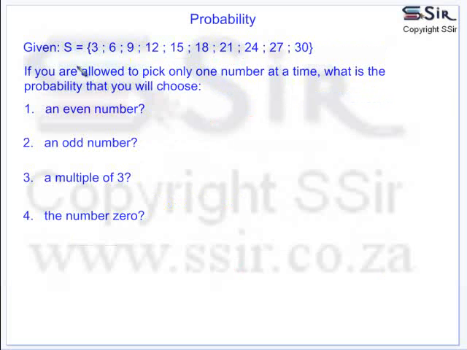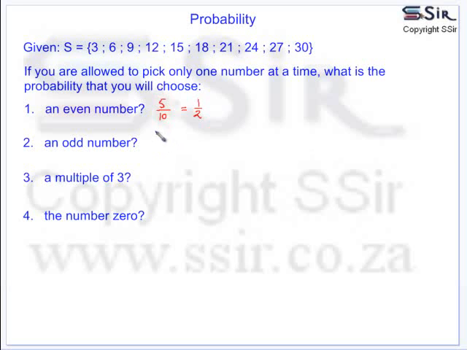If we are given the sample set from 3 up to 30 as indicated here, the question states, if you are allowed to pick one number at a time, what is the probability that you will choose an even number? We can see we have 1, 2, 3, 4, 5 even numbers. So the chance of picking an even number will be 5 out of a possible 1, 2, 3, 4, 5, 6, 7, 8, 9, 10 numbers. So the probability of picking an even number will be a half, or we can also say that it will be 50%.